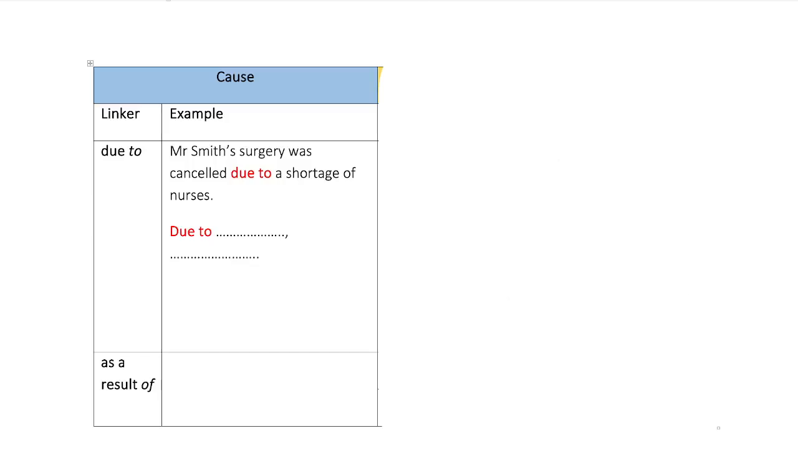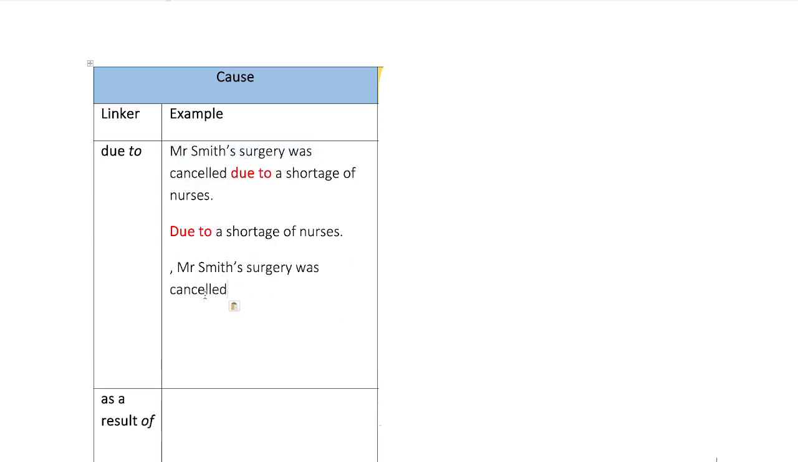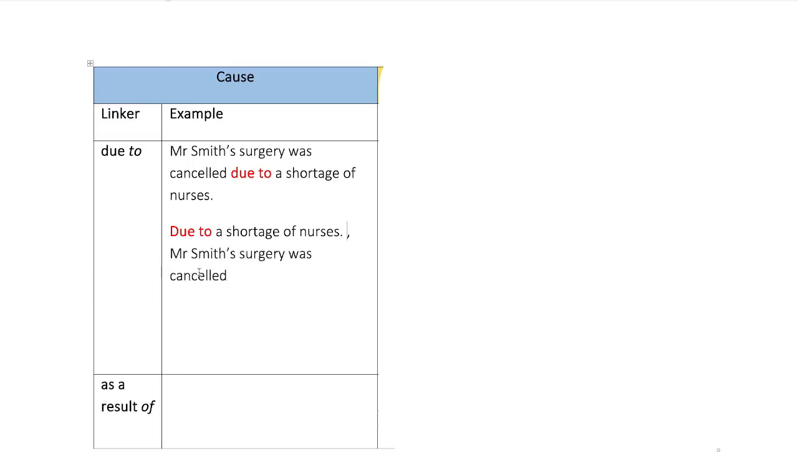Yes, Siam, you're right. It's going to be a shortage of staff there, isn't it? Yeah, a shortage of nurses, that goes here. Due to a shortage of nurses, Mr. Smith's surgery was cancelled. Okay, so what's important here?